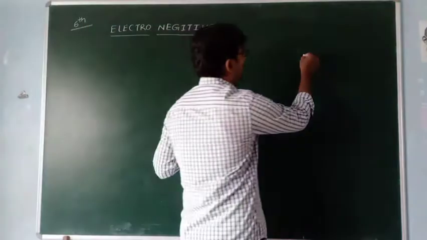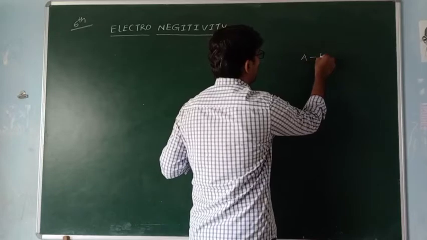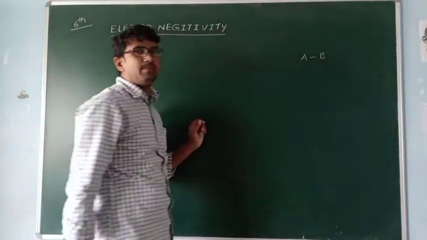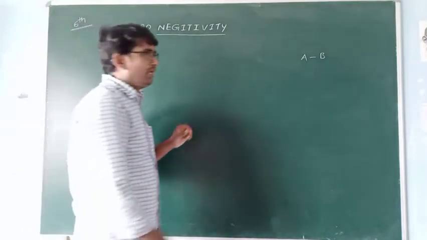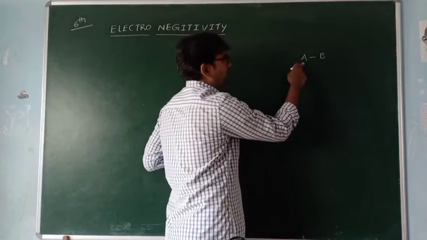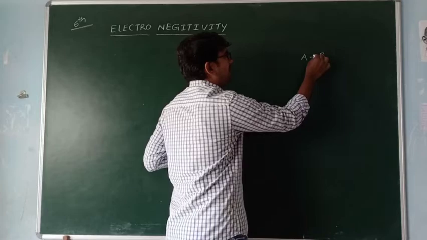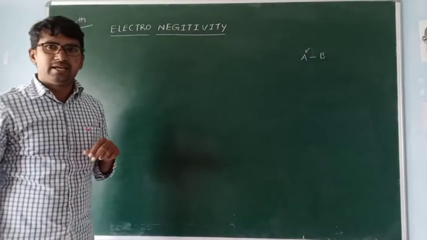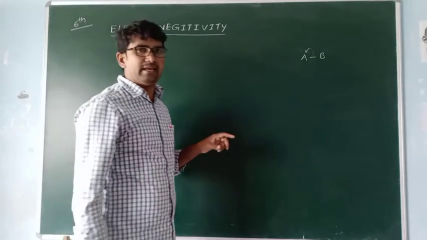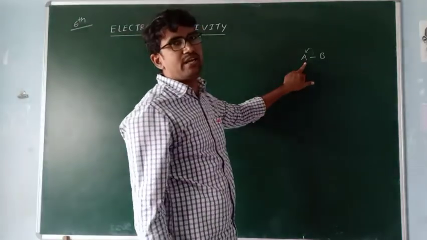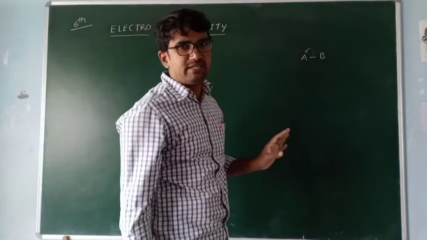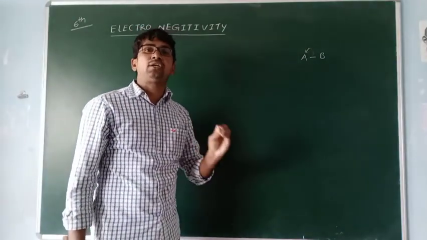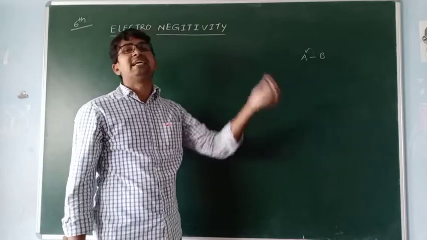If a bond is present between two atoms, A and B, and A is highly electronegative compared to B, the two electrons are attracted by A. So this is called electronegativity. Simply, electronegativity means the tendency of attracting the electron pair towards itself.